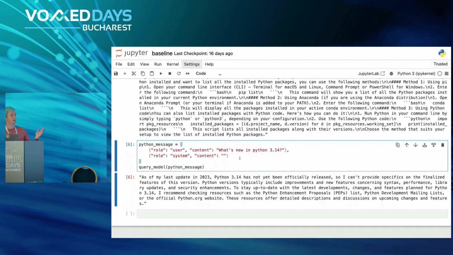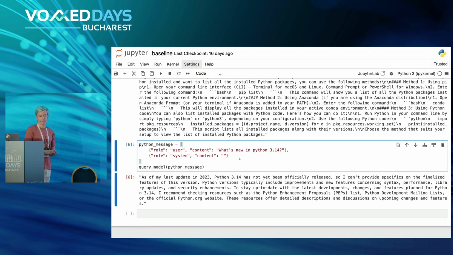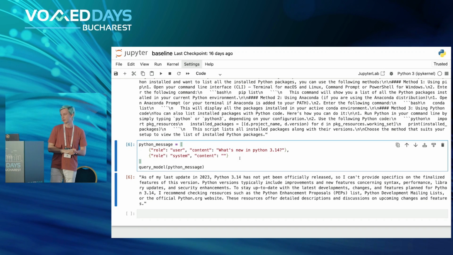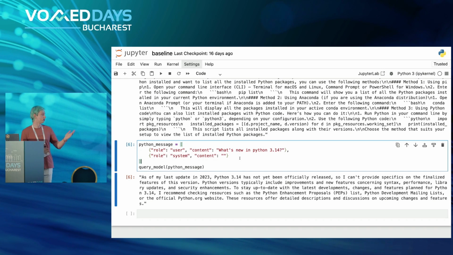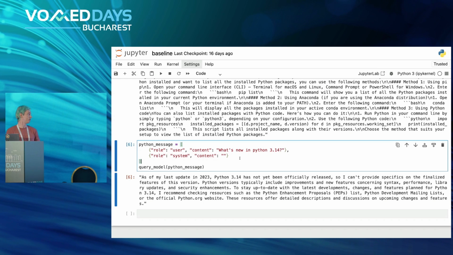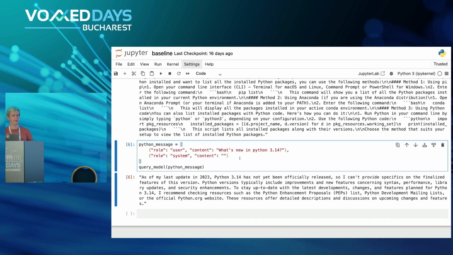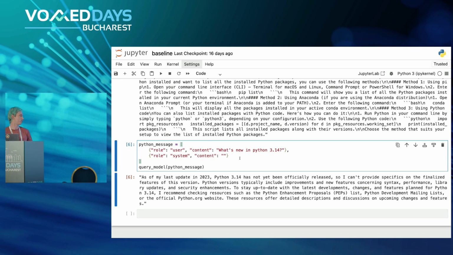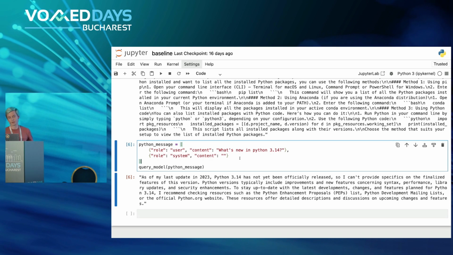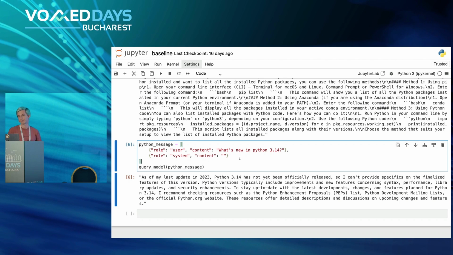And the same goes with the newest knowledge. So in this case, Python 3.14, I think it's not yet released. And still, because the model was last updated in 2023, I don't think it will know anything about even Python 3.12 or 3.13. So of course, it doesn't know anything about new versions either.